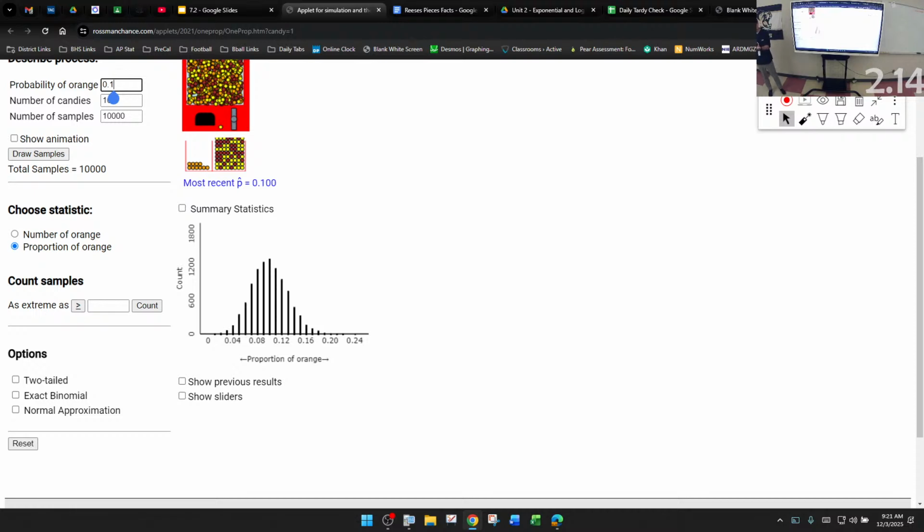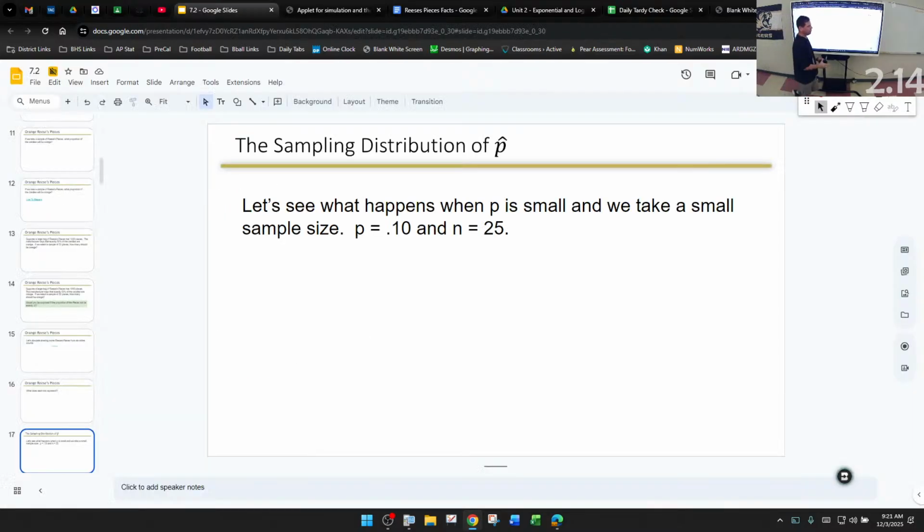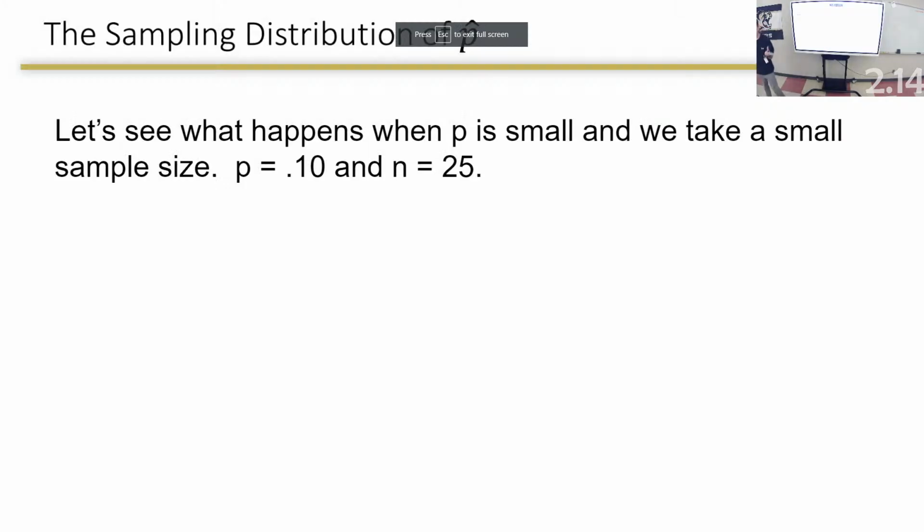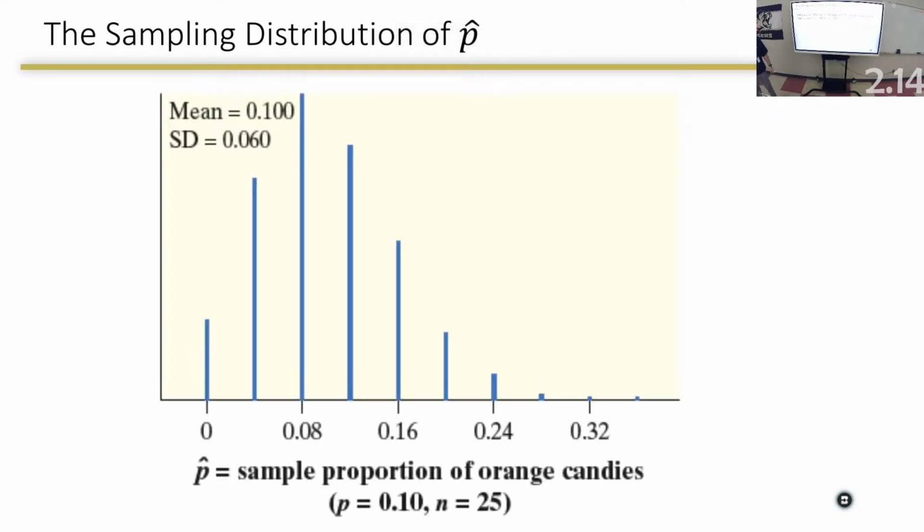Change this to 0.9. Remember, it was skewed to the right. Clear that. Draw them. And now that one looks what? Approximately normal. This is a very, very important thing we need to understand about statistics. It's one thing we mentioned last chapter that we're really going to emphasize now until the end of the year.